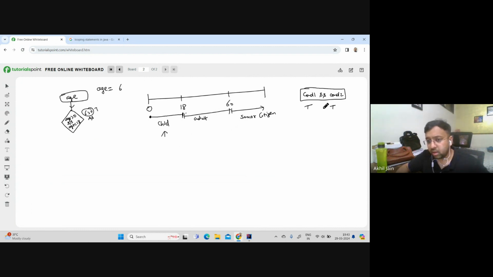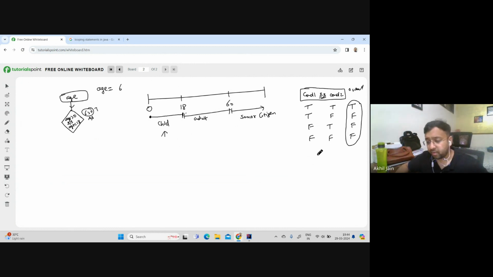Then if both are true, the overall condition is true. If you have one true and the other is false, true ampersand false will result into false, not true. Similarly, one false and the other true, then again false. If both are false, then it is anyhow false. So remember this rule for the ampersand condition.